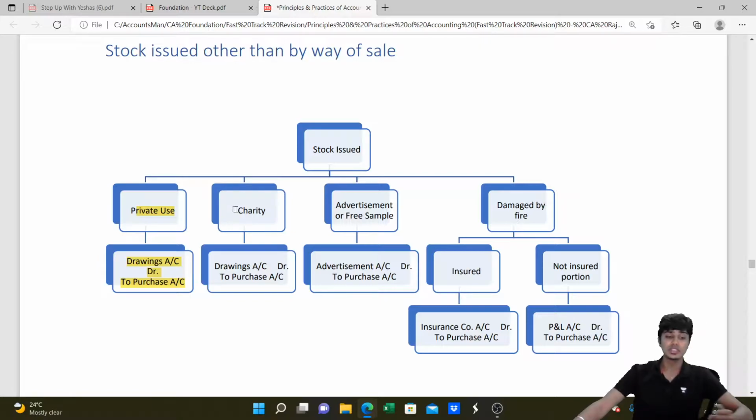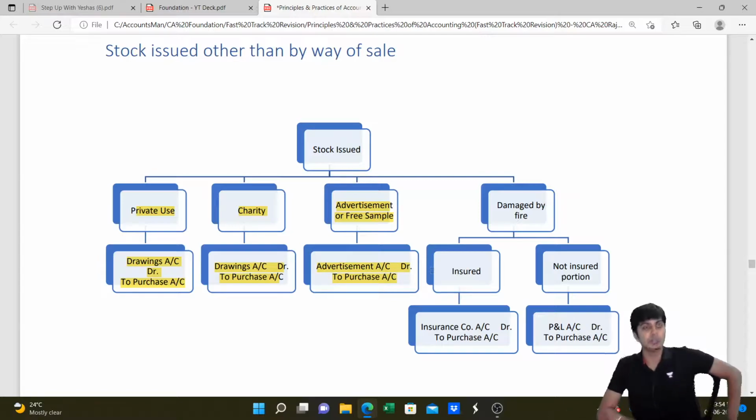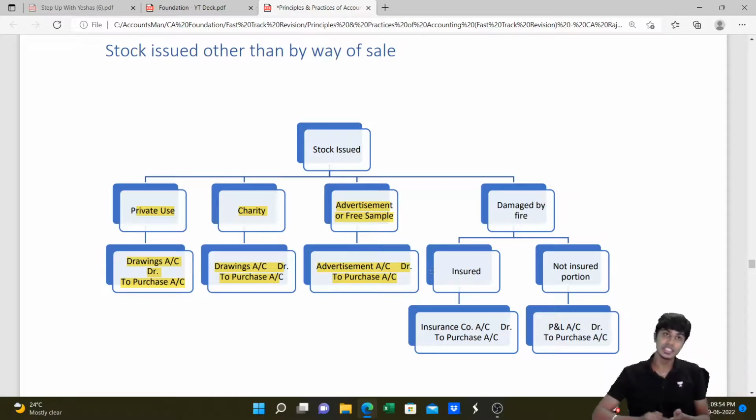And whenever the goods are given away as charity, such charity or donation is not a business expense. It is again a personal expense, and it has to be debited to drawings and credited to purchase account. So whether goods are used for private purpose or given away as charity, the entry will be drawings to purchase only. If the goods are given as advertisement or free sample, advertisement expenditure will be debited and credit will be given to purchases. When the goods are destroyed by fire, we would write P&L account debit to purchases if it is not insured. If it is insured, you will write insurance company account debit to purchase, because the insurance company will reimburse that expense to you.